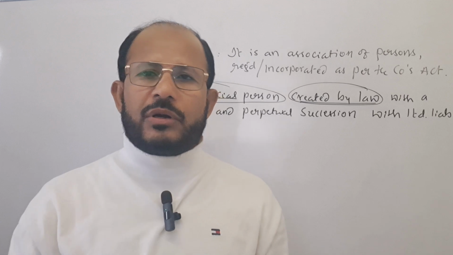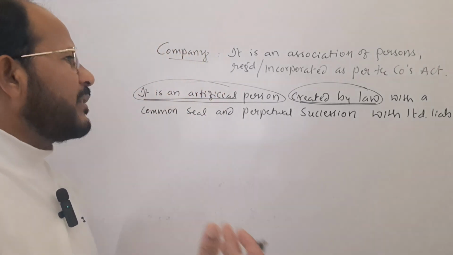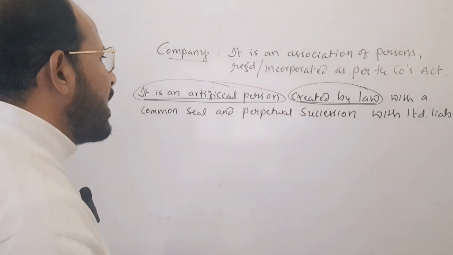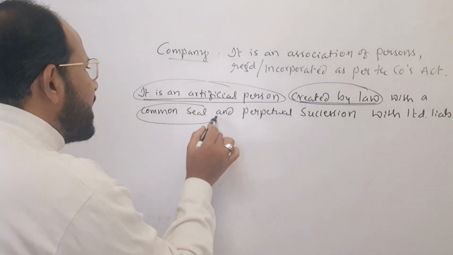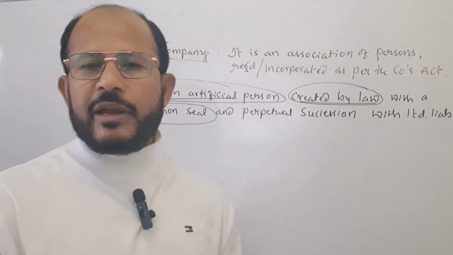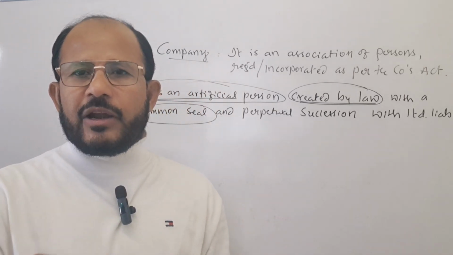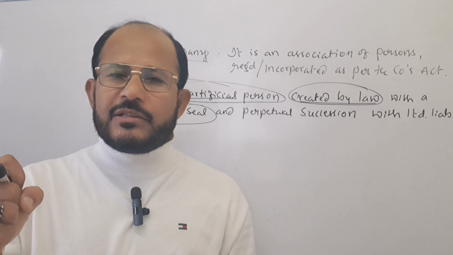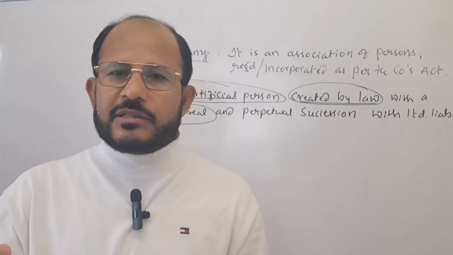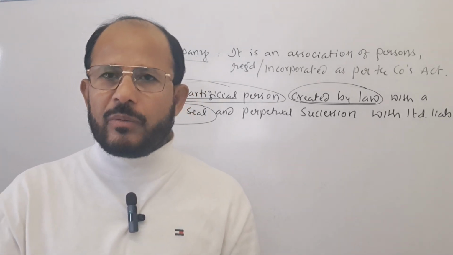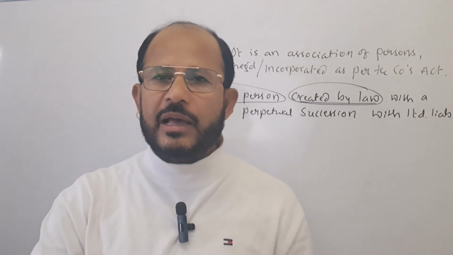It can enter into contracts. It can also make agreements with third parties. And here, the common seal is used on each and every document. It means for every document, the company's seal is required to be affixed. In case the company seal is not affixed on the documents, such documents are not considered valid.